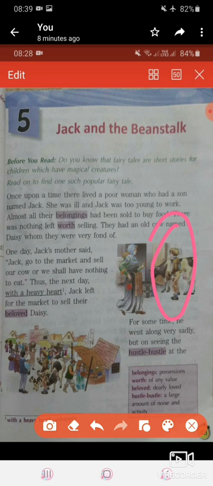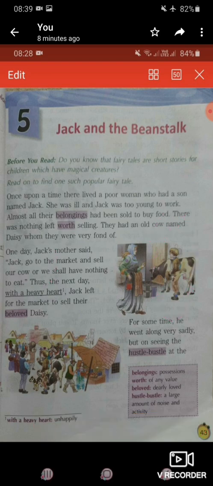They were very poor. Means they do not have money to eat, to wear new clothes. We can say they were very poor. They don't have money. They cannot live their life happily. They were not rich. Okay. So that poor woman had a son named Jack. Okay. So both of them, they lived together.